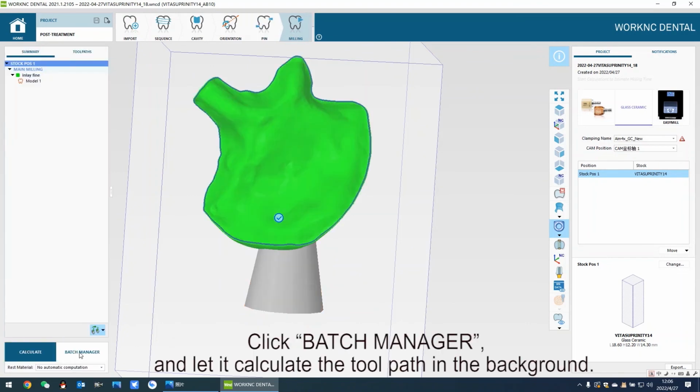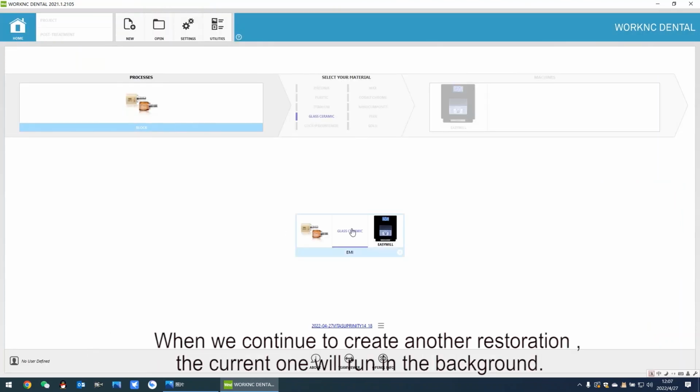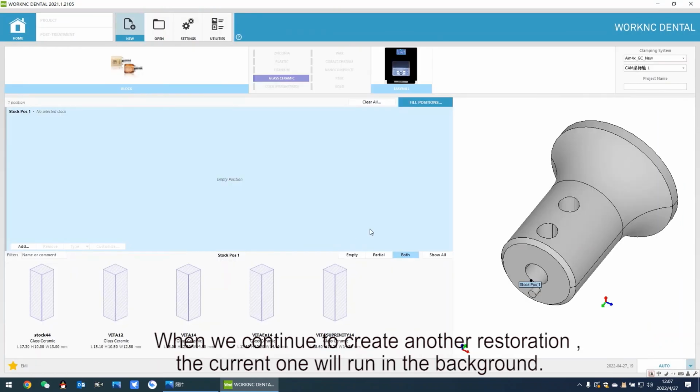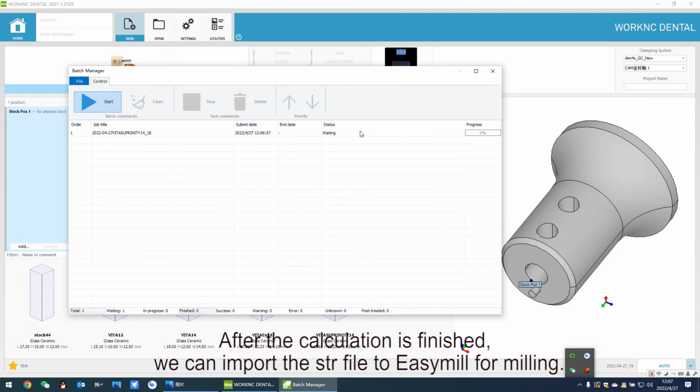Click Batch Manager, and let it calculate the tool path in the background. When we continue to create another restoration, the current one will run in the background. After the calculation is finished, we can import the STR file to EasyMill for milling.